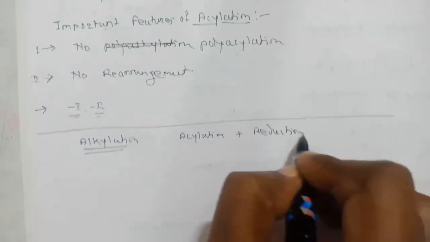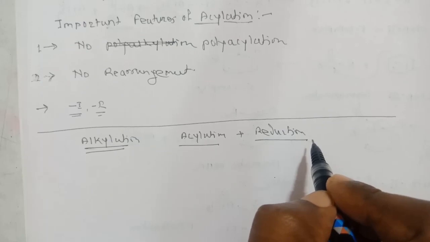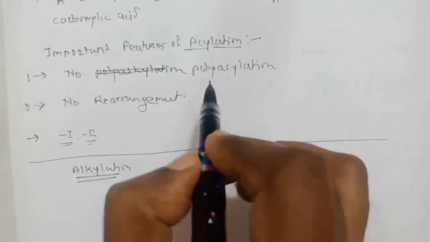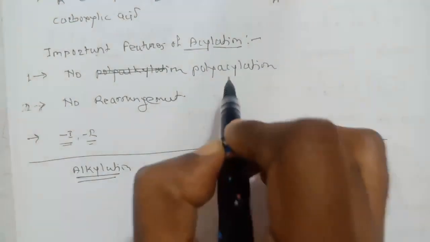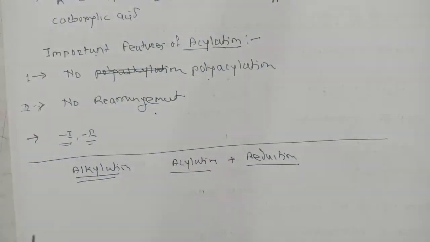If you follow this route, acylation plus reduction, we can overcome the limitations of alkylation, that is polyalkylation and rearrangement.